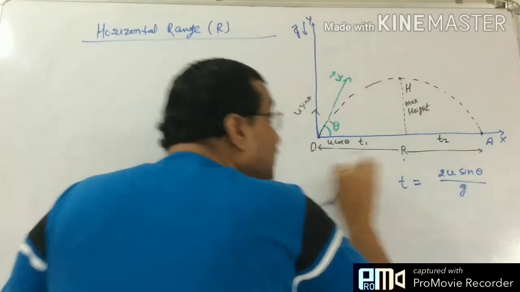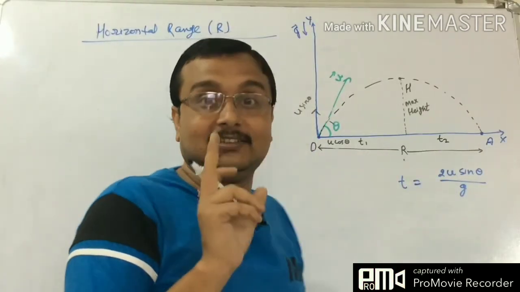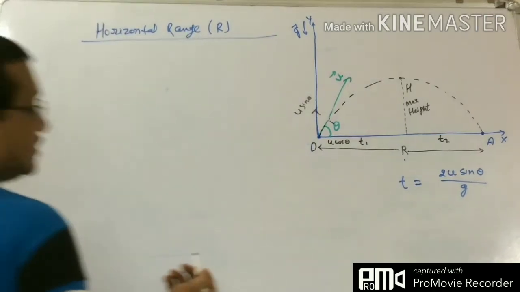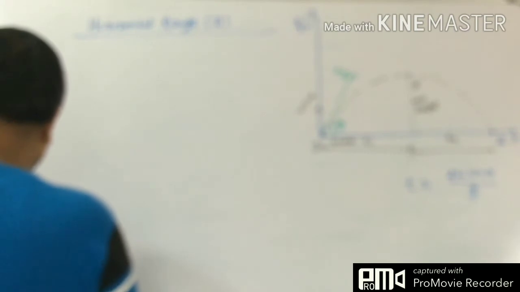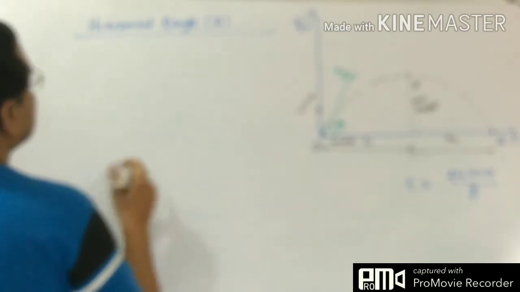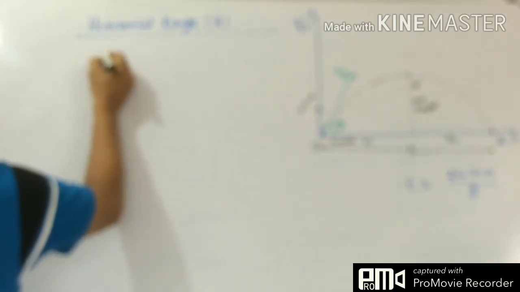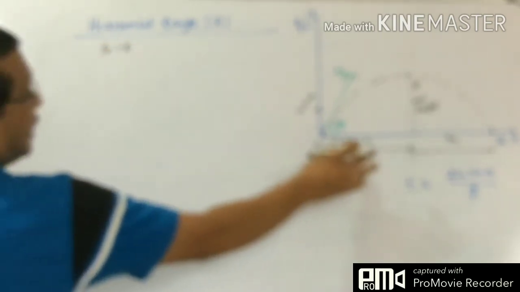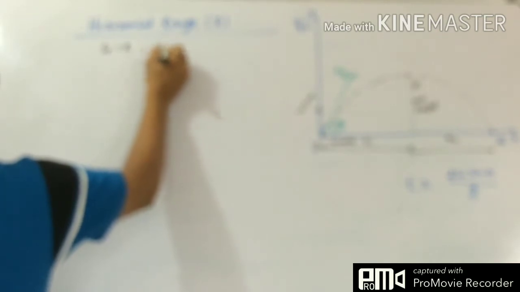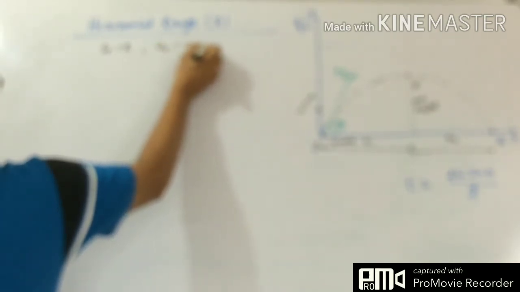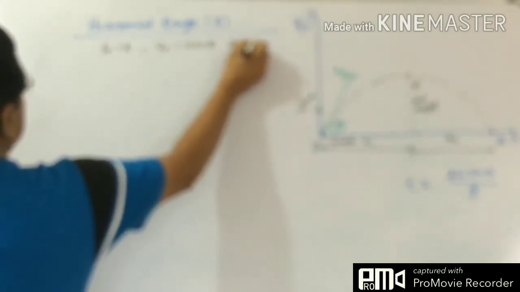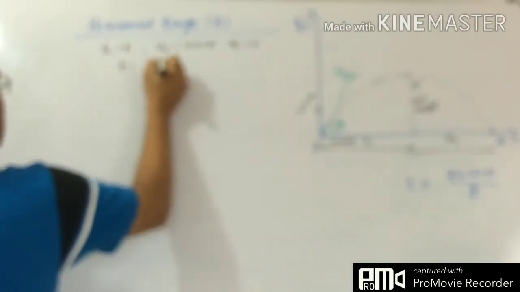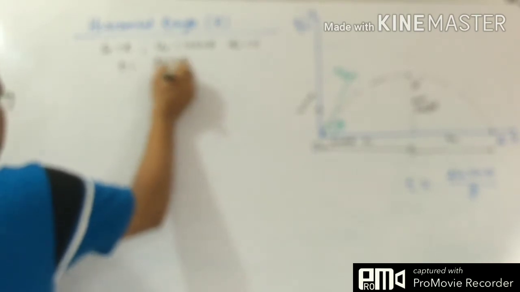We have to apply the equations of motion on the x-axis. So just write the equations for the x-axis. We have Sx equals R, which we have to find out. Ux equals u cos theta, ax equals 0, and t equals 2u sin theta upon g.